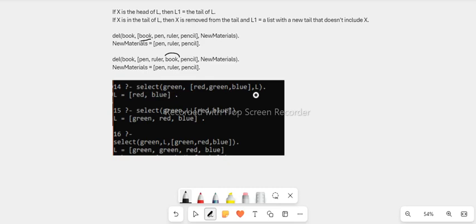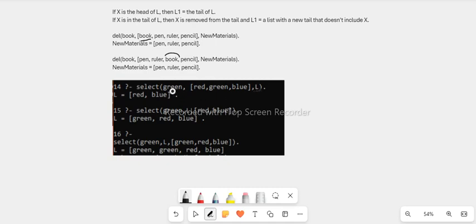Now I said something in the previous video, that the result of the Prolog query depends on the argument that we pass to our operation. If you check here now, the argument, that is the variable rather, is the L. So the variable L is what will be the result. The variable L is what we don't know yet, so that will be what Prolog will provide an answer to.